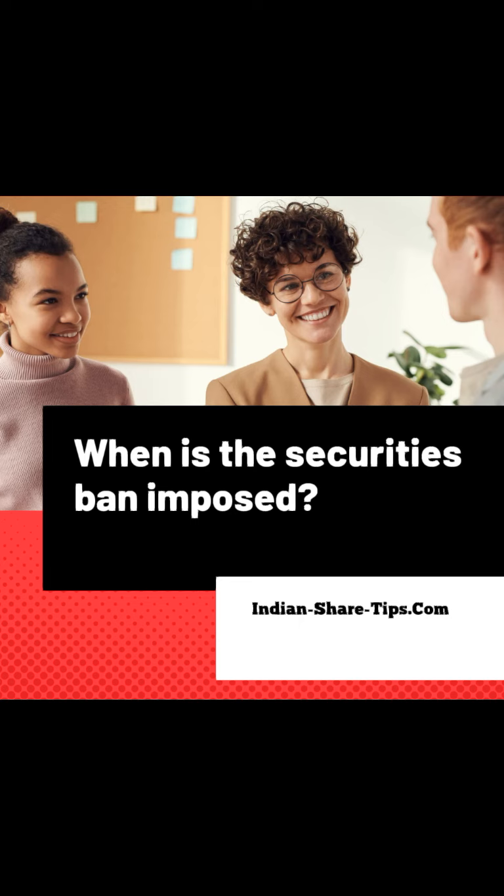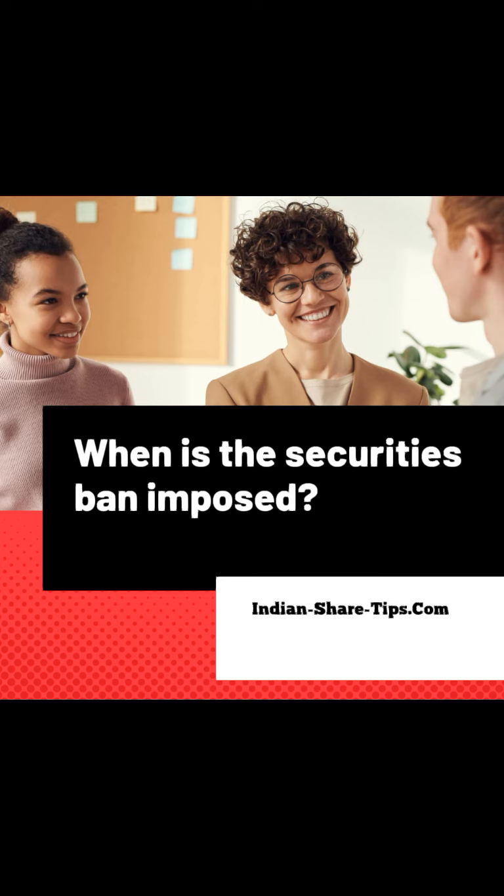Let us now understand when the securities ban is imposed. The NSE monitors the total open positions in F&O contracts of each stock. There is a specific limit up to which new F&O contracts are allowed in each stock. If the limit is breached, a ban is issued by the NSE, and it reminds you whenever that limit reaches 60%. That is when the first reminder comes.